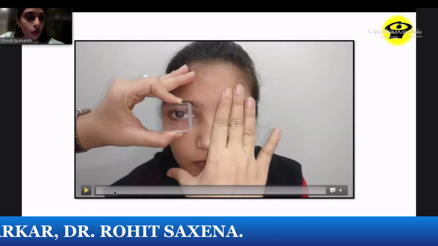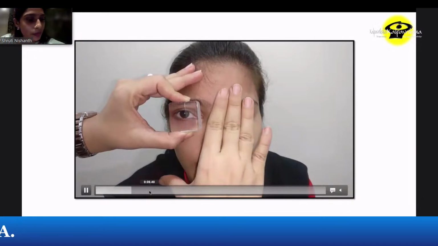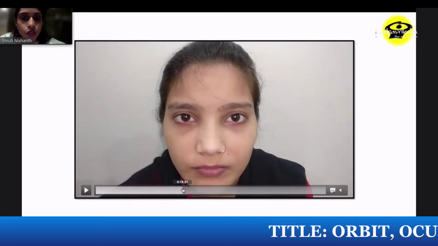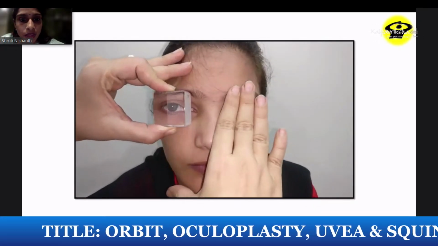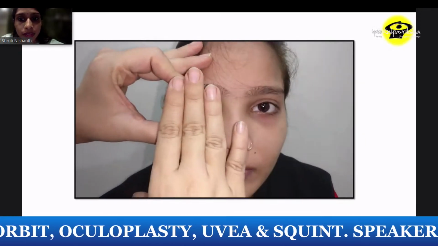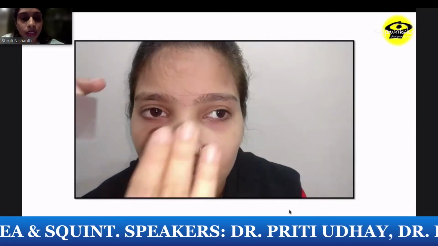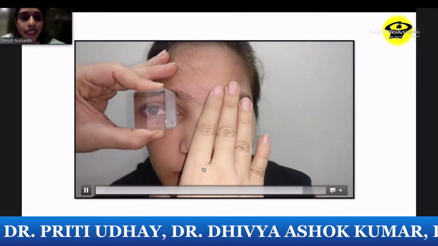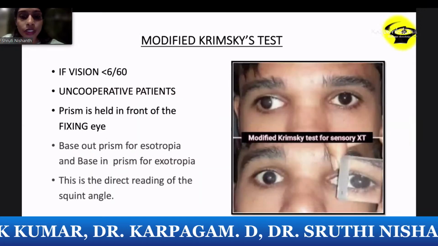Okay. So here you can see, we place it here. You can continue to see that there is a squint. So you keep using a higher prism. Again, there is a movement. Again, you see there is a movement. You continue to increase the strength of the prism. Now we have kept 50 prisms, and now to a certain extent it is reduced. So on and so forth. You keep increasing the power of the prism.